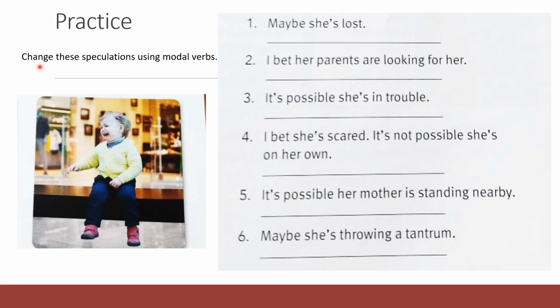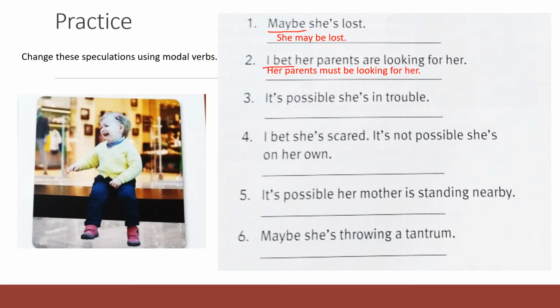So now what you have to do, you have to change these speculations using modal verbs. So remember here we need to look for keywords that tell us which is the modal verb that we have to use. Let's check one by one. Number 1, we have the keyword maybe. So for maybe we can use may or might. In this case the answer is she may be lost. Number 2, I bet her parents are looking for her. In this case the keyword is bet. We're talking about certainty. We have to use must. Her parents must be looking for her.